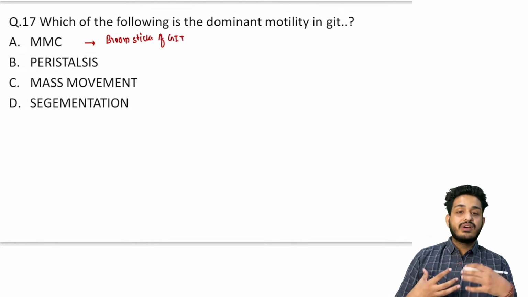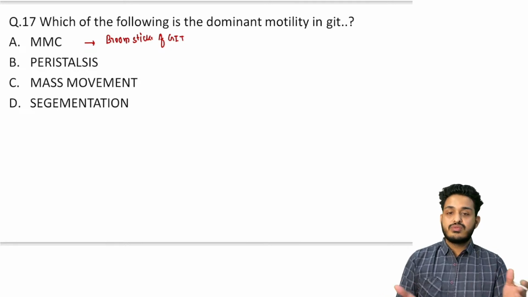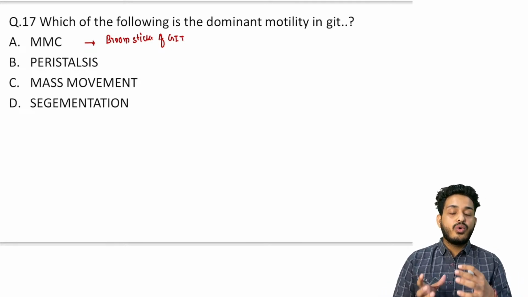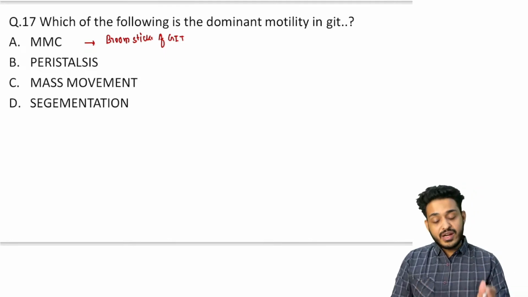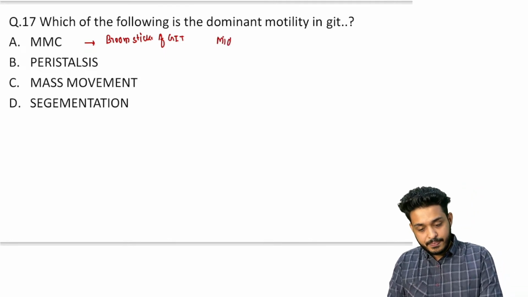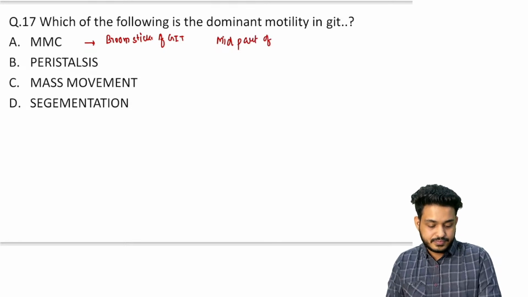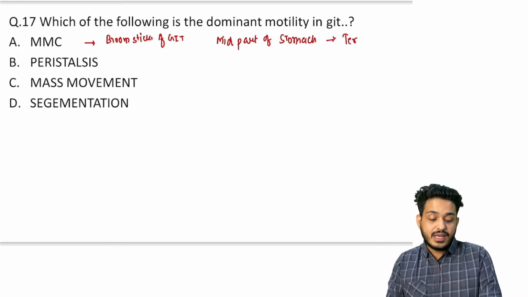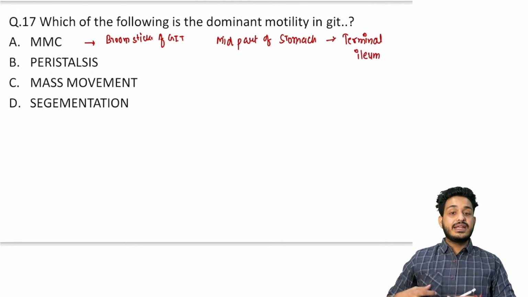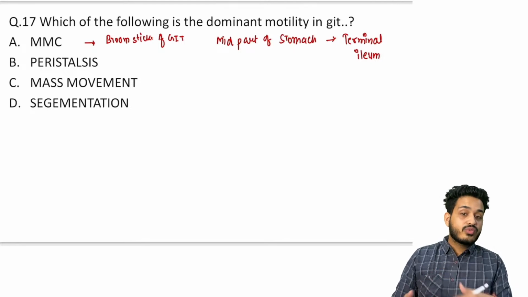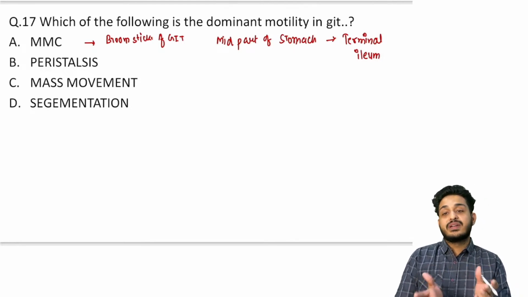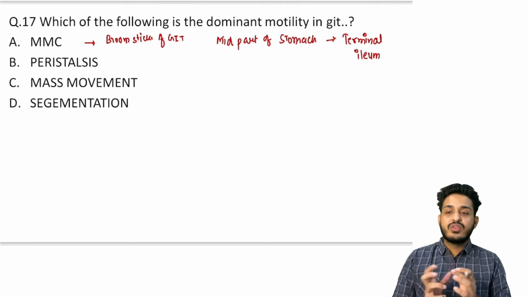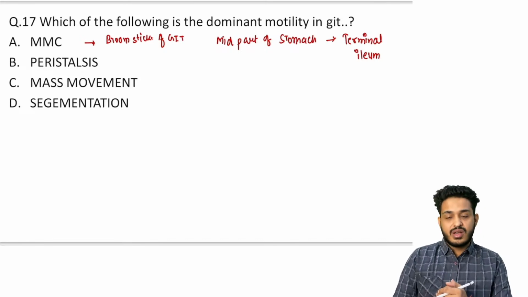So what happens is, whenever you are hungry for such 2, 3, 4 hours, you are going to have a strong wave of contraction, starting from the mid part of the stomach to the terminal ileum. It is a strong wave of contraction. It will be doing this cleaning, right? Basically it is responsible for the cleaning of your GIT. Whatever food particles are there, they are going to get washed off with this migratory motor complex.